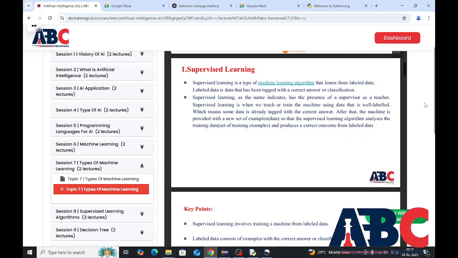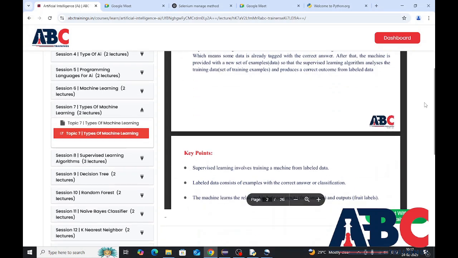Supervised learning is when we teach or train the machine using data that is well labeled, which means some data is already tagged with the correct answer. After that, the machine is provided with a new set of examples data so that the supervised learning algorithm analyzes the training data, set of training examples, and produces a correct outcome from the labeled data.